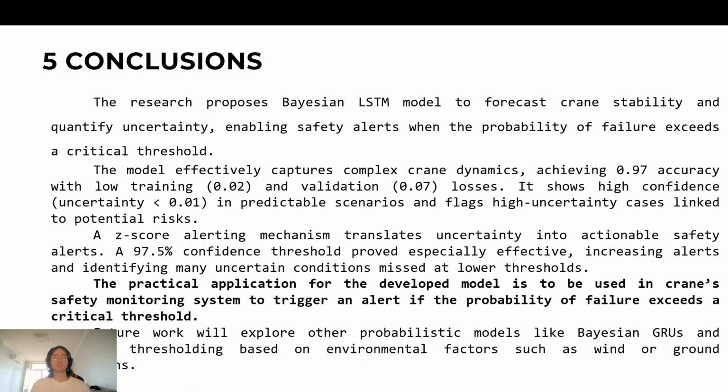Conclusion. The research purpose of the Bayesian LSTM model is to forecast crane stability and quantify uncertainty, enabling safety alerts when the probability of failure exceeds a critical threshold. The model effectively captures the complex crane dynamics, achieving 0.97 accuracy with low training 0.2 and validation 0.07 losses. It shows high-confidence uncertainty of 0.01 in predictable scenarios and flags high uncertainty cases linked to the